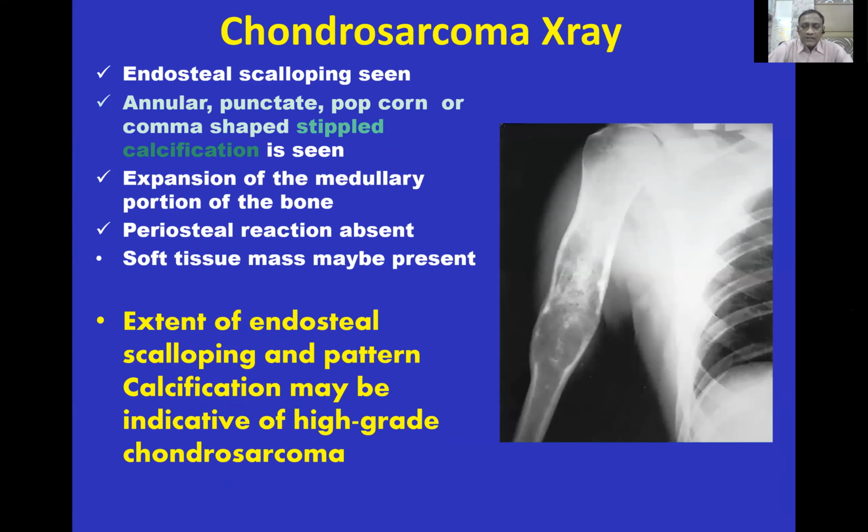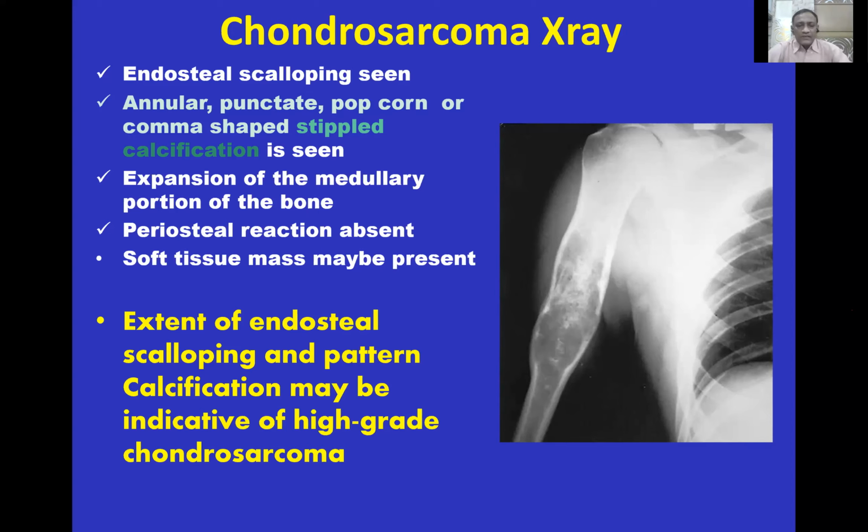Radiologically, there is endosteal scalloping with different types of calcification like annular, punctate, popcorn, or comma-shaped stipple calcification. There could be expansion of the medullary cavity. Periosteal reaction is absent. Soft tissue mass may be present. Extent of endosteal scalloping and pattern of calcification may be indicative of high-grade chondrosarcoma.